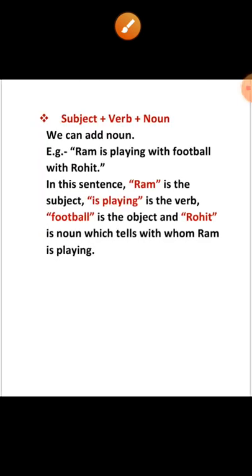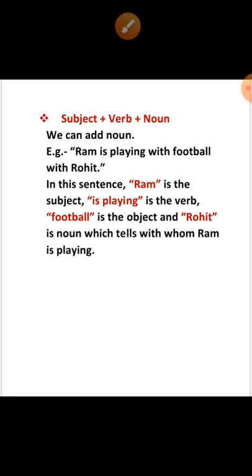Now, coming to the next structure, subject, verb, and noun. Now, we can expand our sentence by adding a noun also. As an example, Ram is playing with football with Rohit.